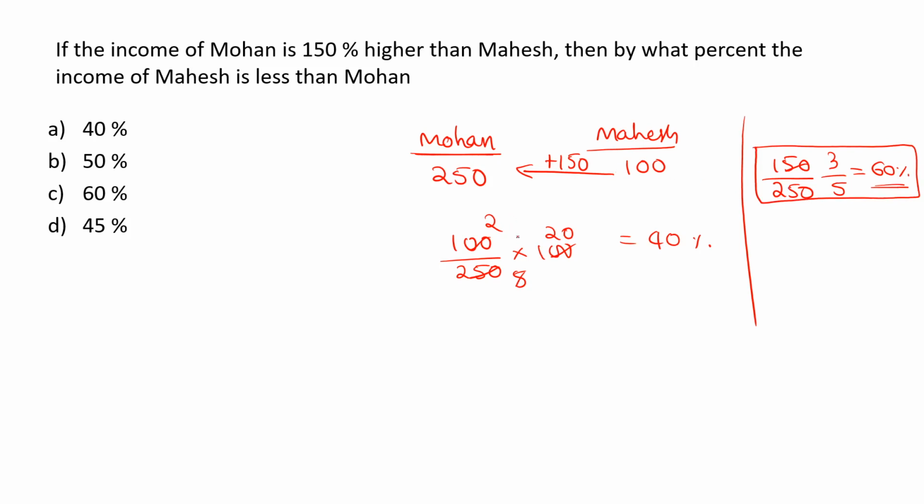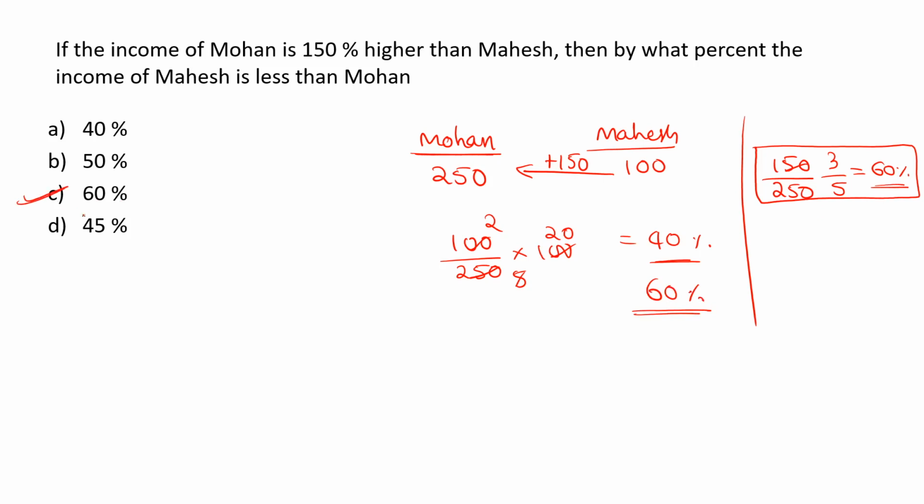Or if we take the percentage of Mahesh out of Mohan, that is 40%, now we can say that Mahesh is 60% less than Mohan. Or if you take the difference, that is 150, and compare that 150 with the Mohan, that 250, that is 60%. Okay, in both the cases our answer is 60%, and that is the correct answer here.